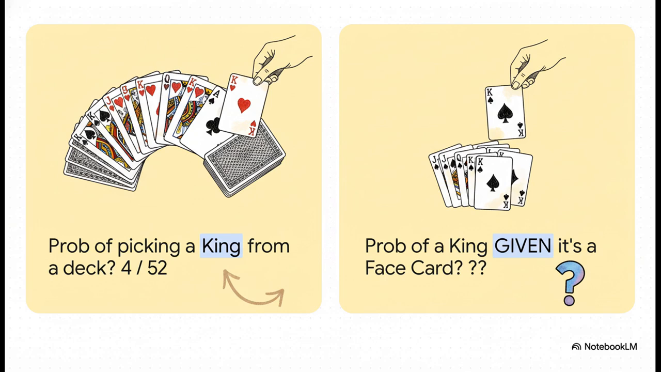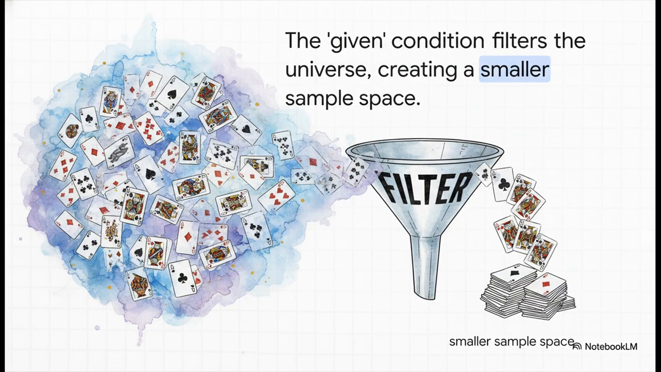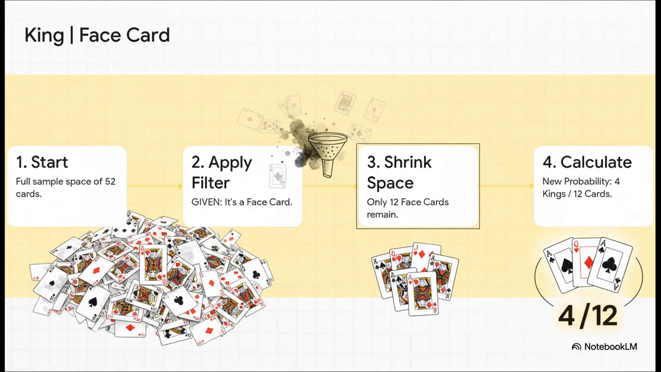So, how? Well, the secret here isn't some crazy, complex new math. It's actually way more intuitive than that. That given information, it acts like a filter. It tells you to just ignore a huge chunk of possibilities that aren't relevant anymore. Your entire universe of outcomes shrinks down to this smaller, more focused world. Let's just walk through it.